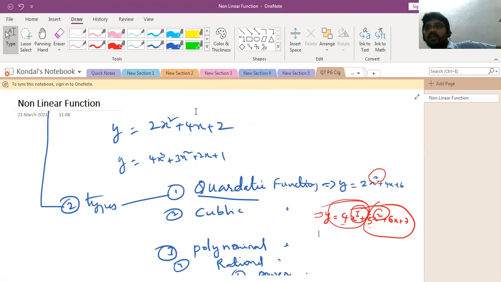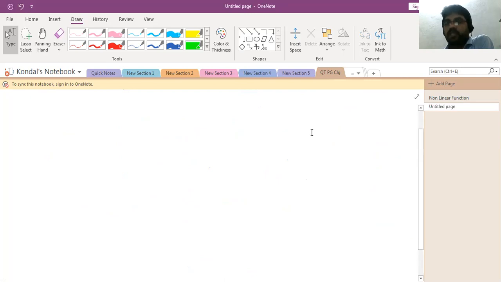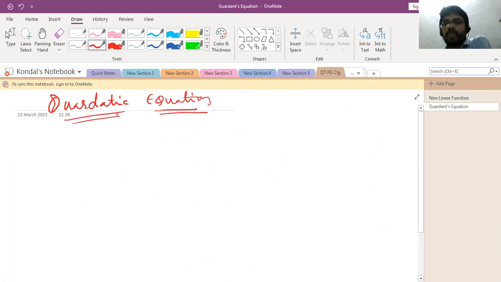Whether it is a straight line or it may be curvilinear. Here I'm going to show you, by taking a quadratic equation.